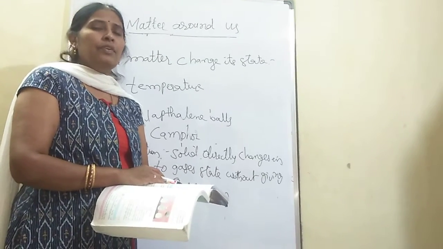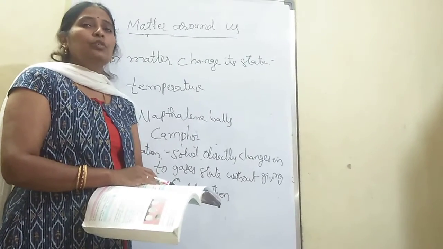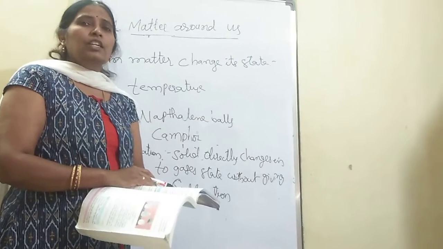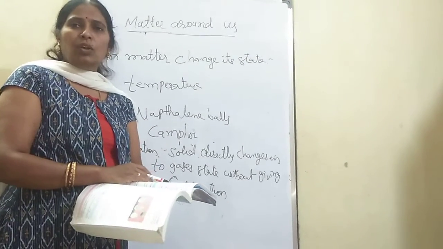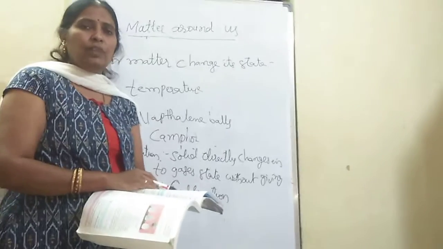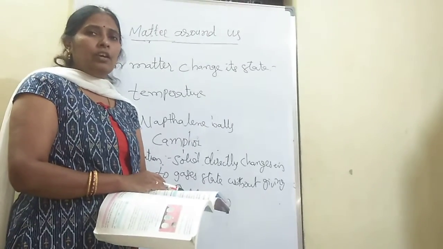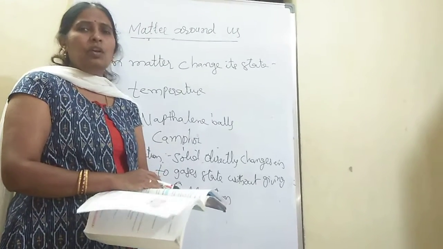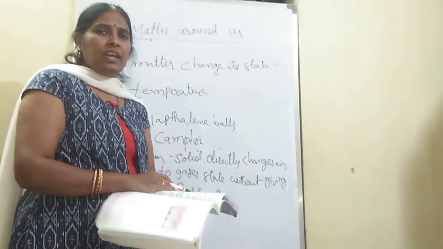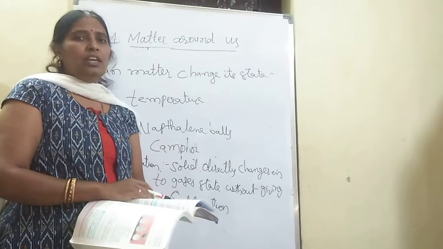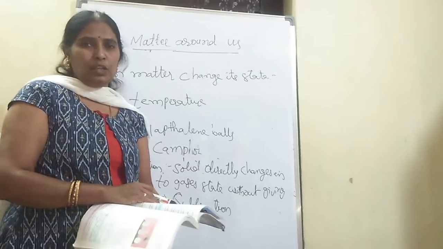The survival of aquatic animals is possible due to diffusion. Oxygen diffuses in water, and by taking that water, aquatic animals can breathe oxygen. In blood circulation also, oxygen is taken from the lungs and supplied to the blood. Here also the diffusion property is used.